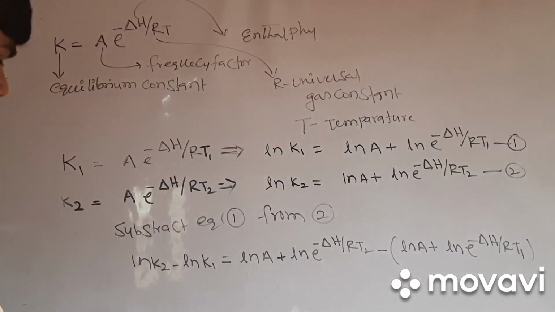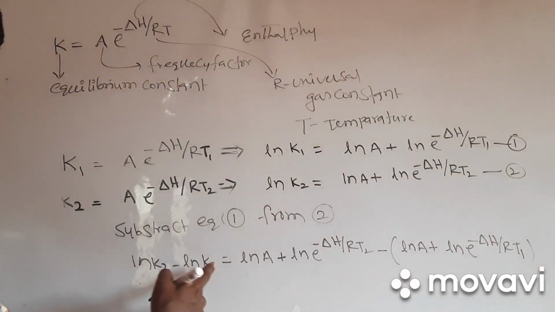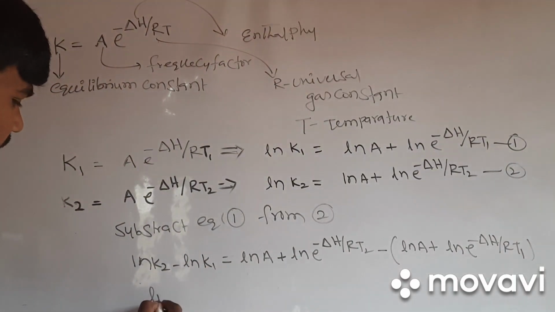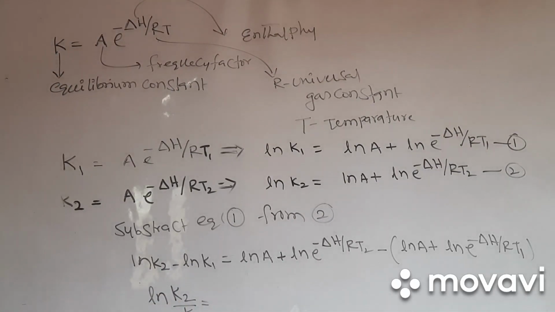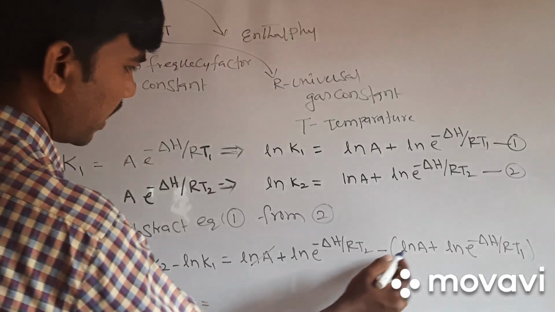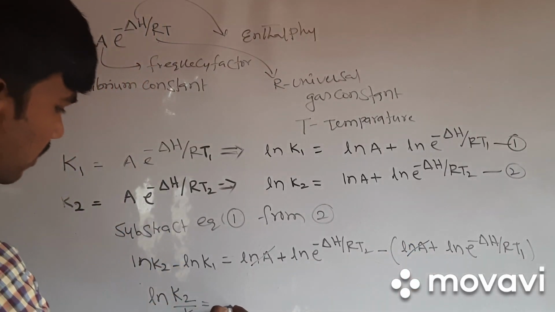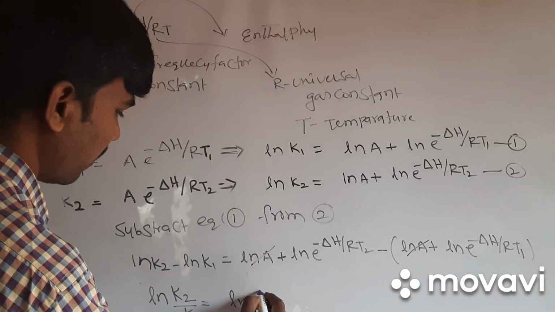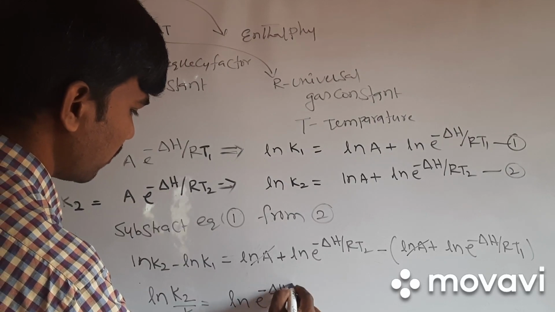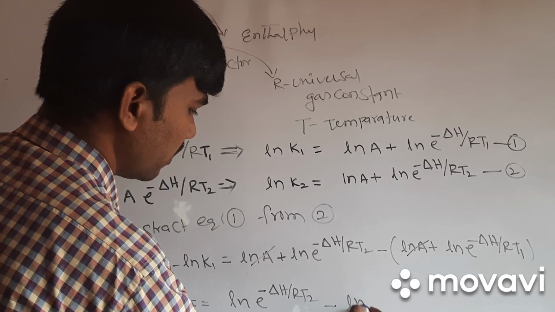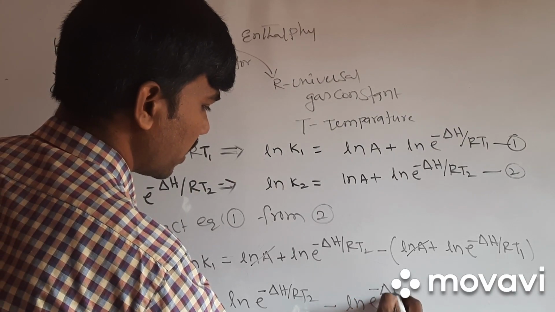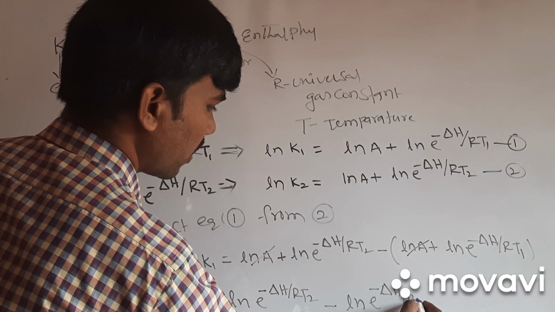This is in the form of ln A minus ln B. So ln K2 by K1 is equal to, here ln A gets cancelled, ln e to the power of minus delta H by RT2 minus ln e to the power of minus delta H by RT1.